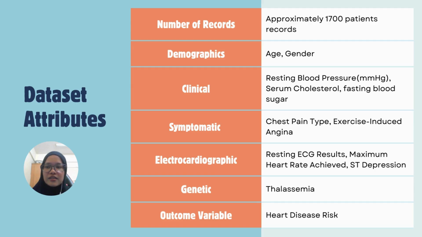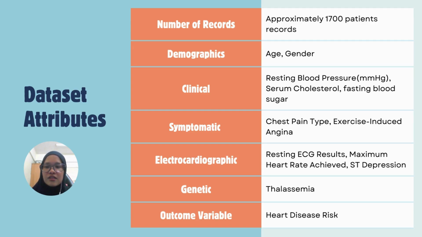And next is the electrocardiographic attribute. Firstly, it has resting ECG result, which is the data for the electrocardiographic result. There are three types, which are normal, ST-T abnormality, and then left ventricular hypertrophy. Then next, it has maximum heart rate achieved, which is measured in beats per minute. And this dataset also includes ST depression, which is depression in the ST segment induced by exercise relative to rest.